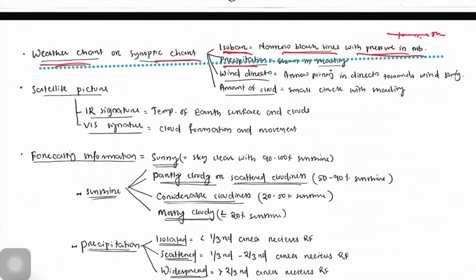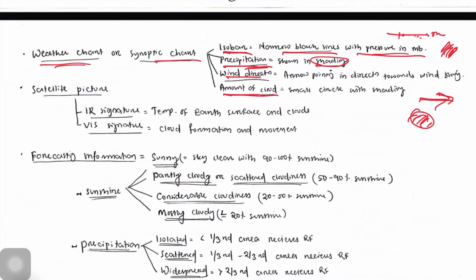Then precipitation: when there is precipitation there is shading. Then wind direction: you can find an arrow showing wind direction. Then amount of clouds: a small circle with shading represents the amount of cloud. There are other weather symbols, you can find them in the textbook.